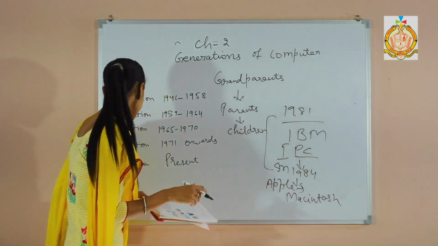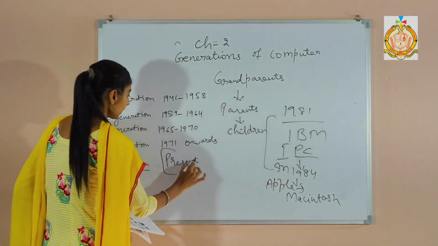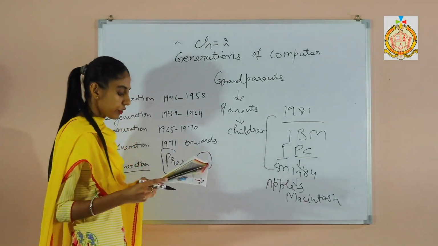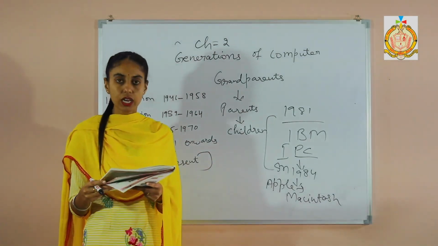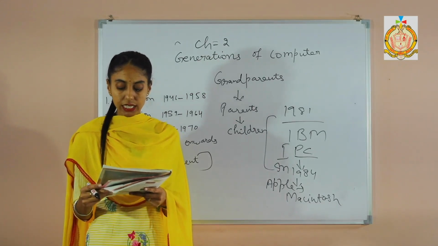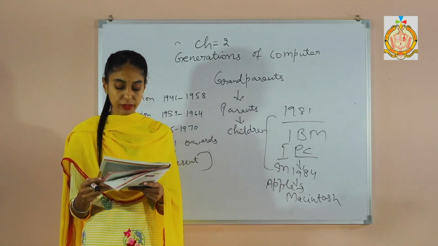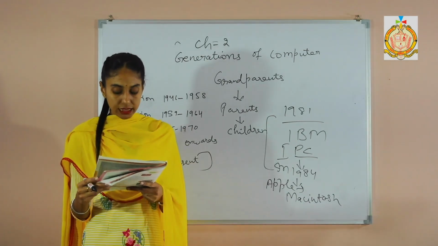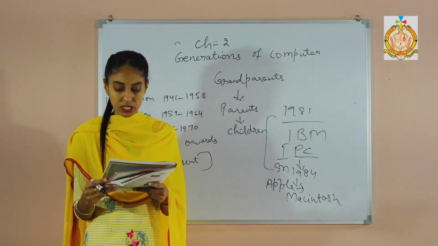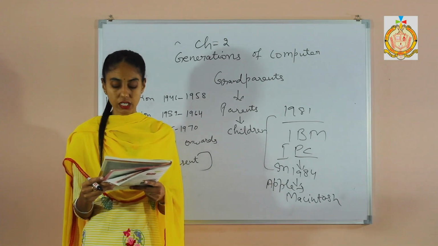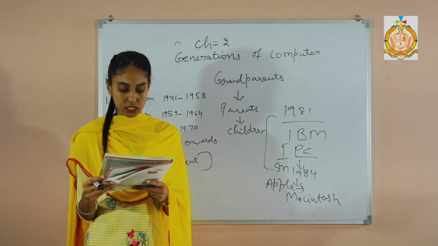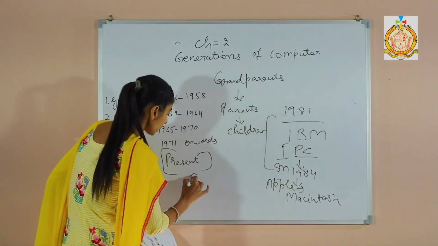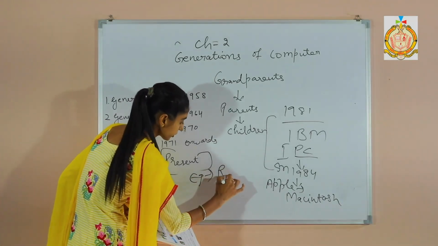And the last generation is the fifth generation, which is present. The fifth generation computers are based on artificial intelligence. They are still in development. The main goal of the fifth generation is to develop computers that can respond to natural language and are capable of learning and taking their own decisions. For example, robot. This is an example of the fifth generation.